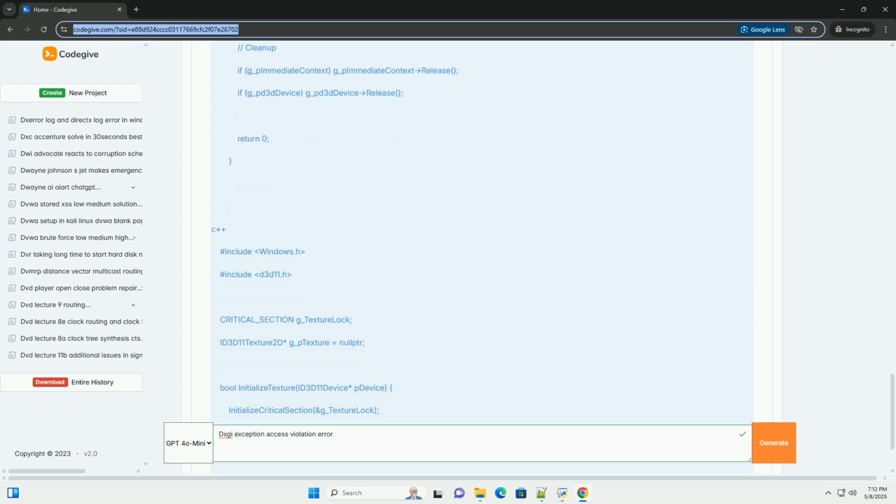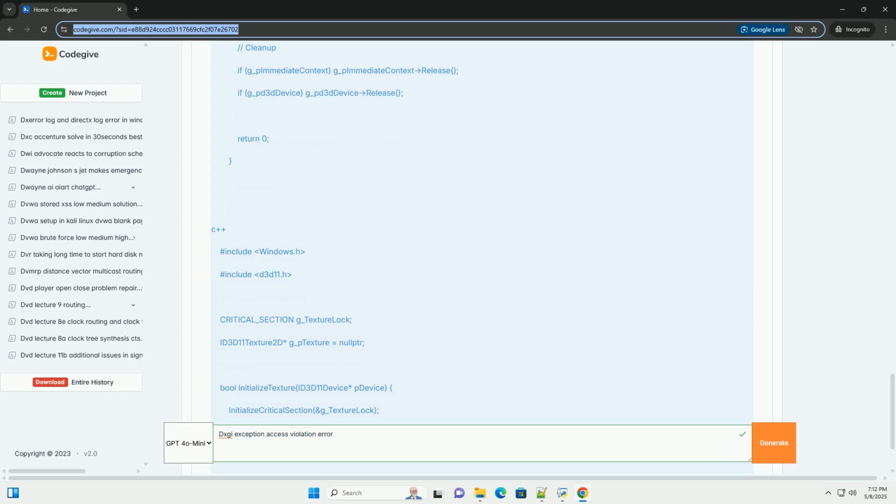Full screen mode: if you're using full screen mode, make sure that the display mode is supported by the adapter. Resize buffers: when the window is resized, call DXGI swap chain ResizeBuffers to resize the swap chain buffers.